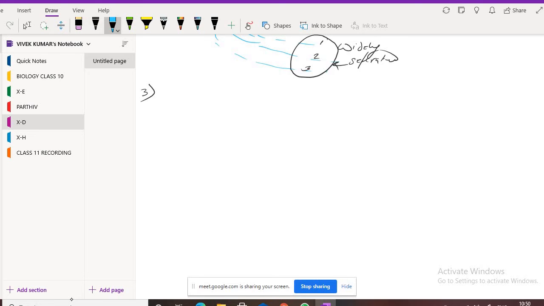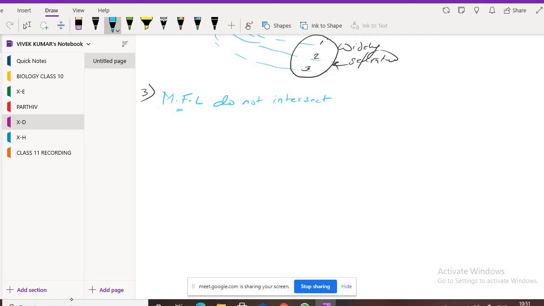Third property. Sir, you need not see the book and tell me. If you know, then you can tell me. Third property, I don't know. You don't know. See, magnetic field lines do not intersect each other.